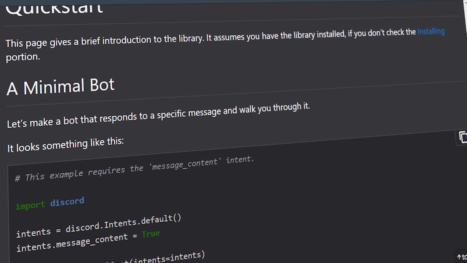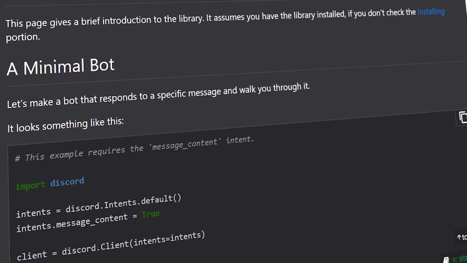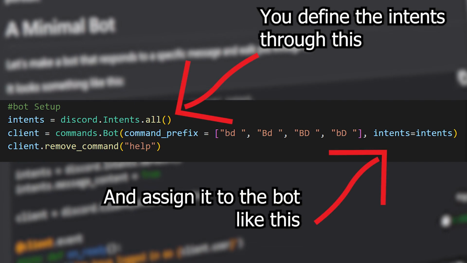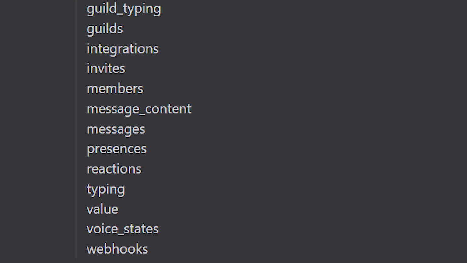Setting up the bot is pretty simple. You basically just tell it what you're going to be having the bot do, which is known as the intents of the bot. Since this is just for me and won't be in multiple servers, I just set it to everything, and definitely not because I don't know what half the intents mean.